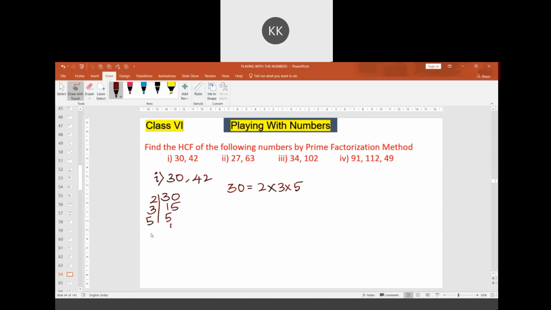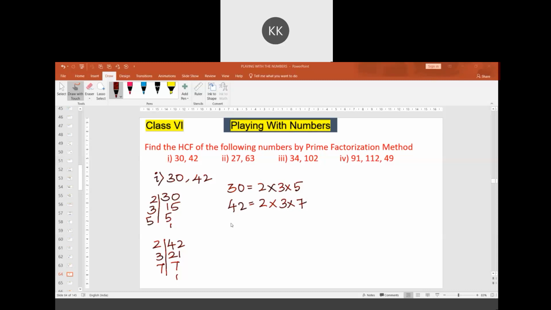Same way, we have to work out for 42. If 42 is divided by 2, we get 21. This 21 is divisible by 3: 3 7 times, 7 1 time. So 42 is written as 2 into 3 into 7.